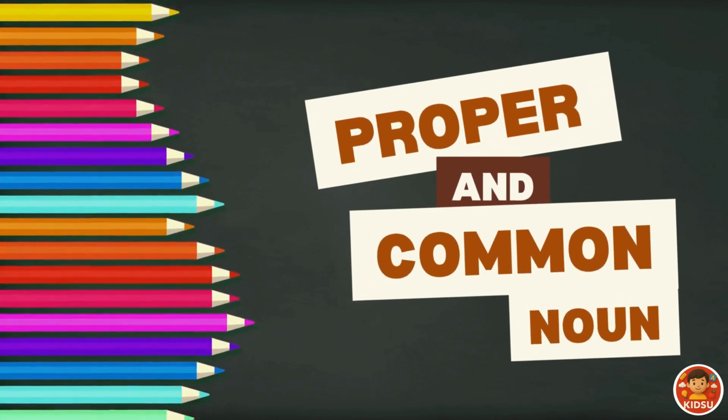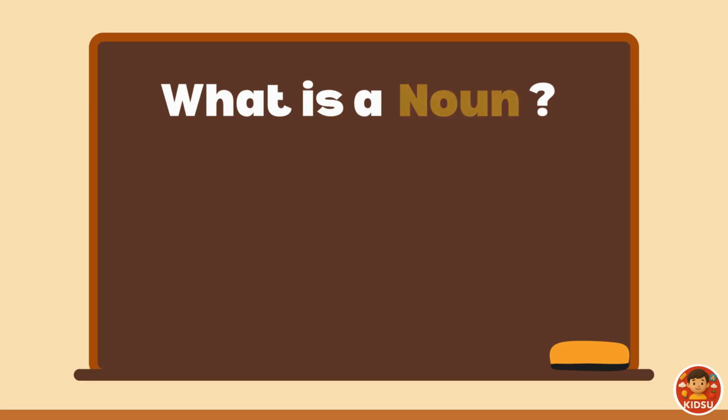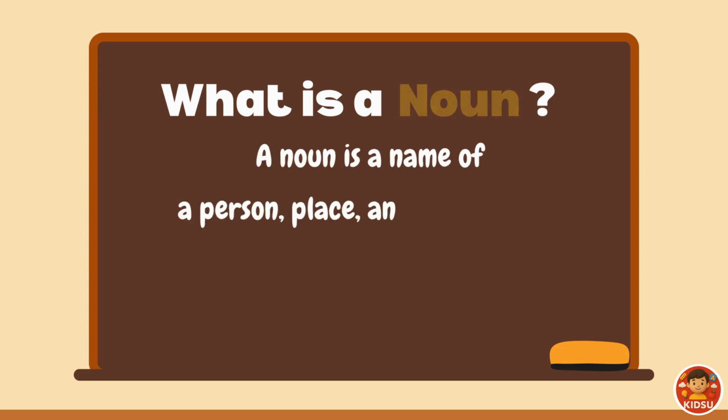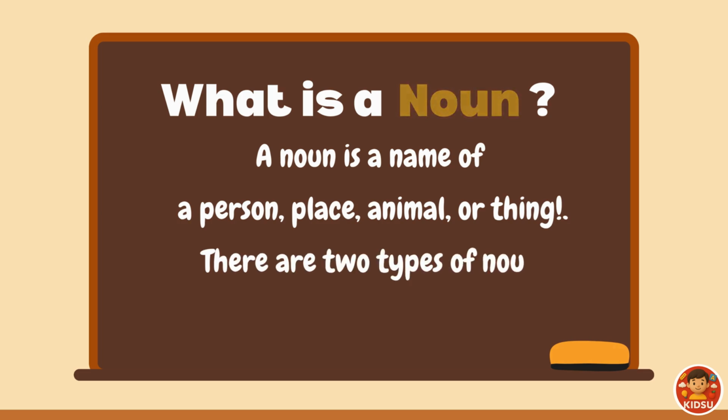Today, we will learn about nouns. What is a noun? A noun is a name of a person, place, animal, or thing. There are two types of noun: proper noun and a common noun.